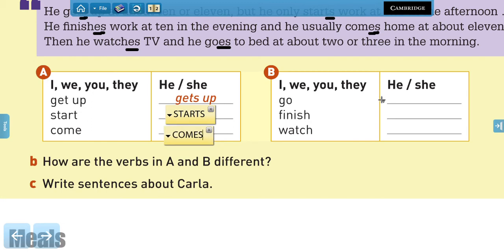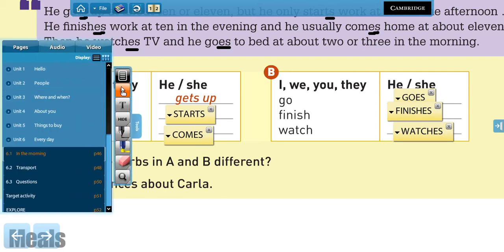What about these verbs? I go and he or she goes, finishes, and watches. Very good. So, can you see how verbs in A and B are different?